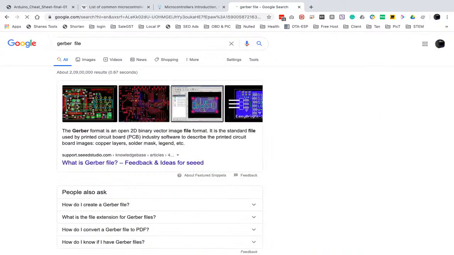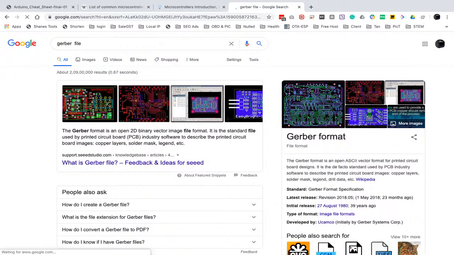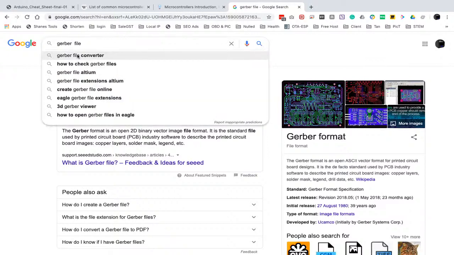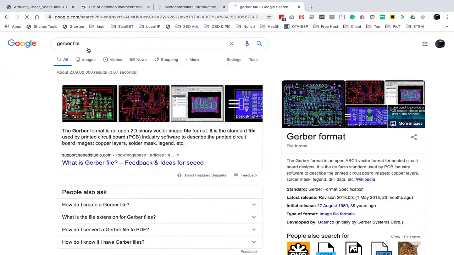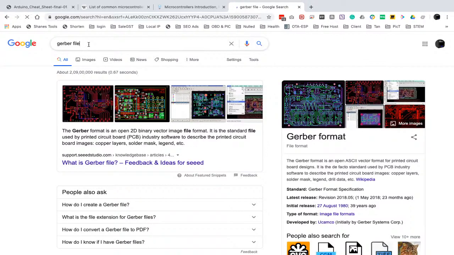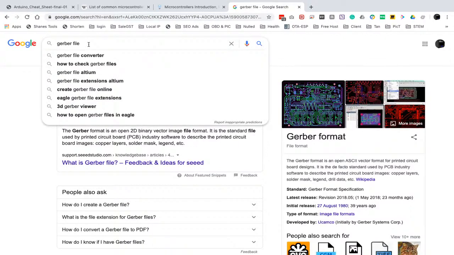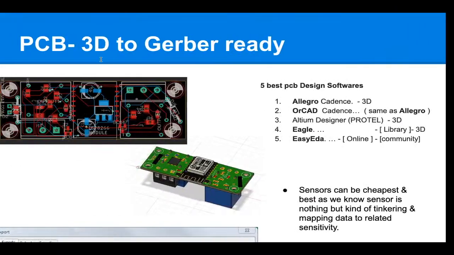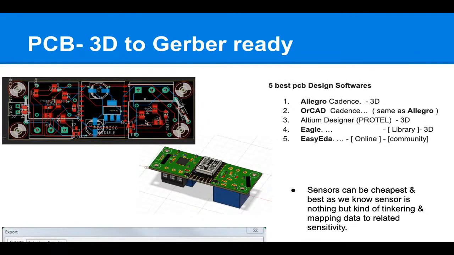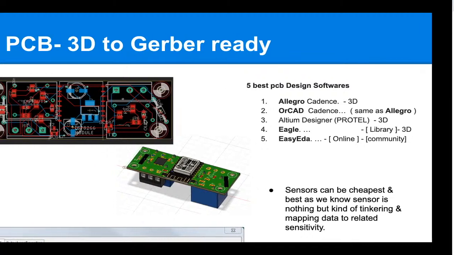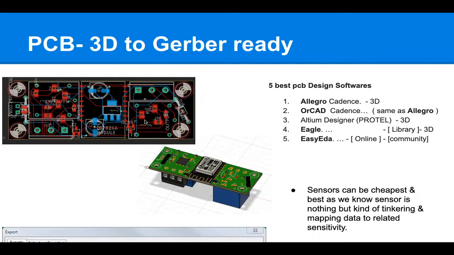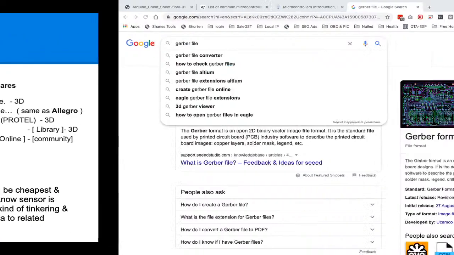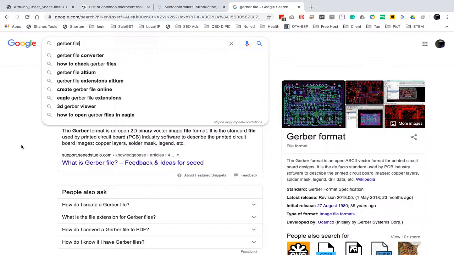But as of now, for those who don't know about this, just understand that Gerber files are PCB files that tell about the PCB. The PCB designer or the PCB factory will ask you for the Gerber files. If you completed your PCB file, you need to export the Gerber files so that you can give them to the manufacturer, and the manufacturer can make the PCB, right? So Gerber files basically combine different layers.